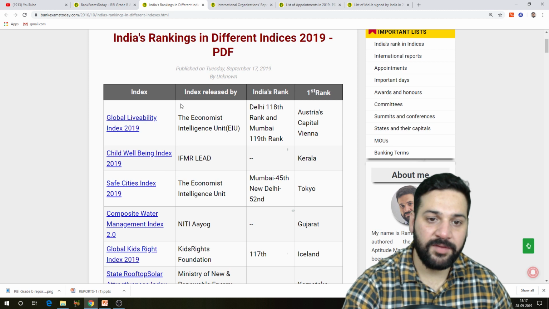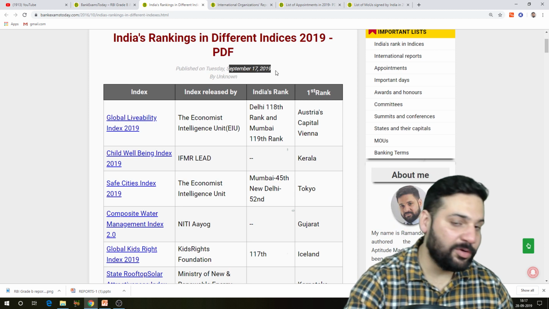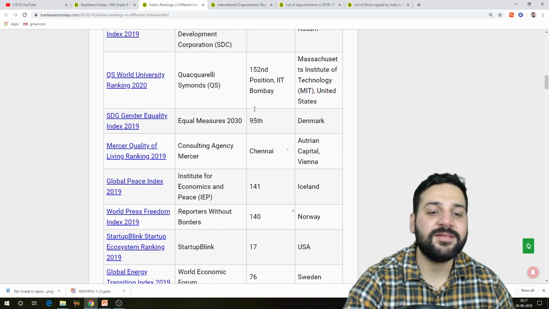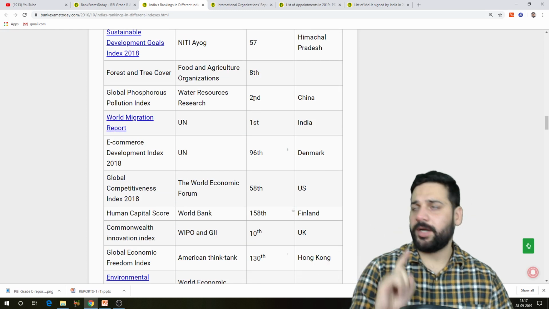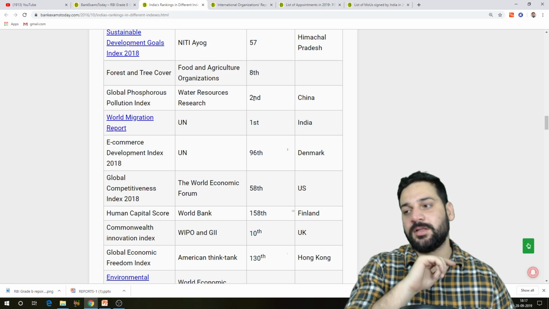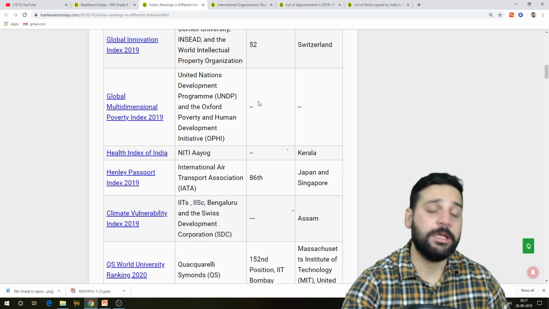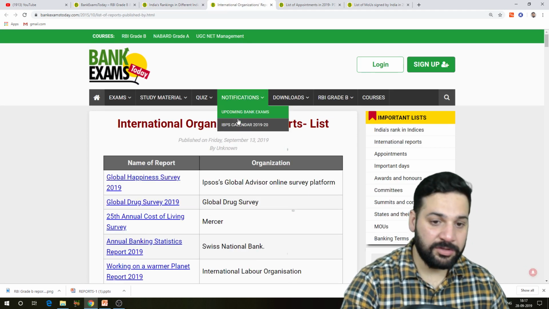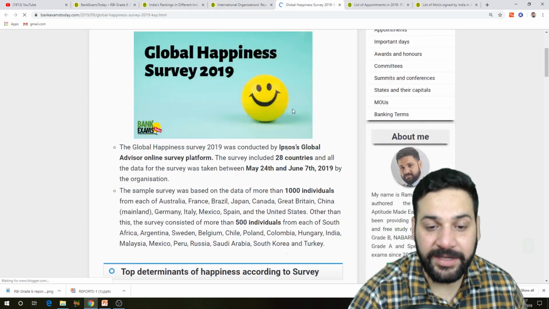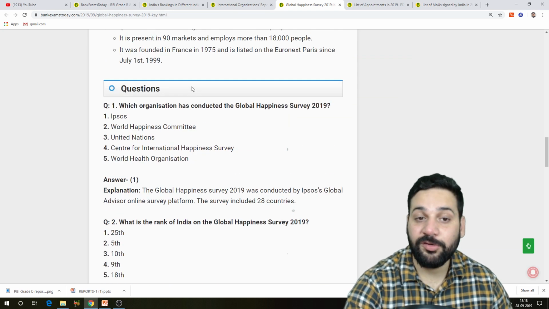Index released by which organization? India's rank. We updated this on 17th of September and we are going to update it very soon as well. Please read this. Don't download it yet because we are updating it every day. You can download it next week because we are going to add new indices and international reports. You can just click this link and you will get the detail here. If you want to read in depth, you can read here. Other questions are also there, right?